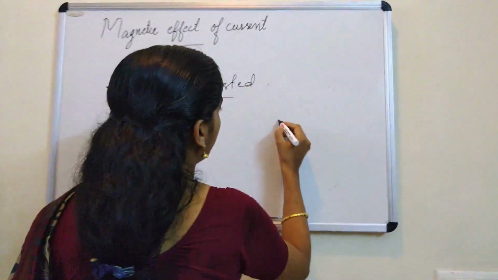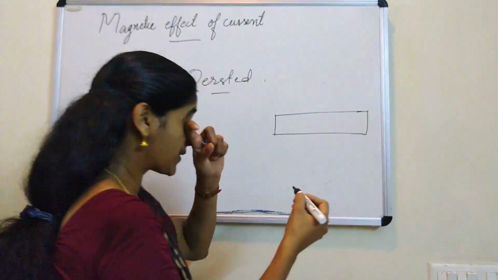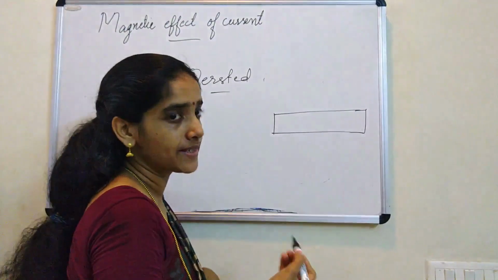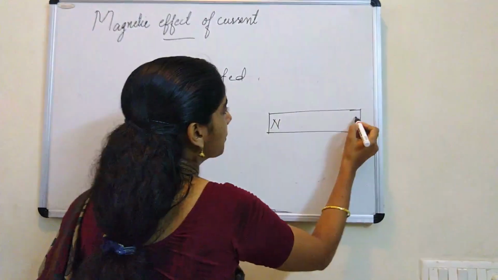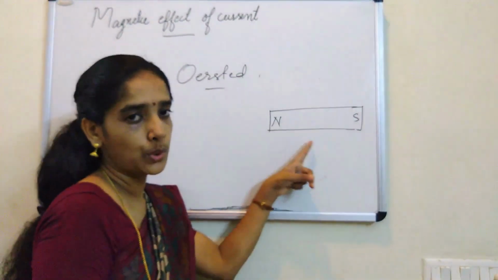The same way, if you talk about a magnet, let me write this one. If you keep a magnet here, let me take a bar magnet. We know magnets are classified on the basis of their shapes, on the basis of their occurrence. This is all you studied in the lower section. So here, let me draw a bar magnet. These are the poles of the magnet, north and south.